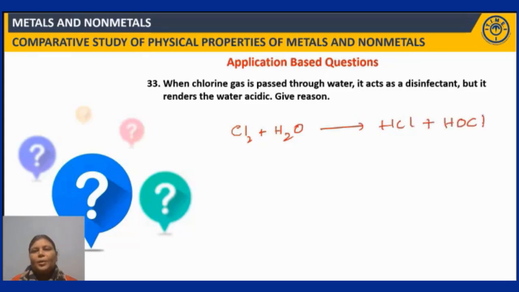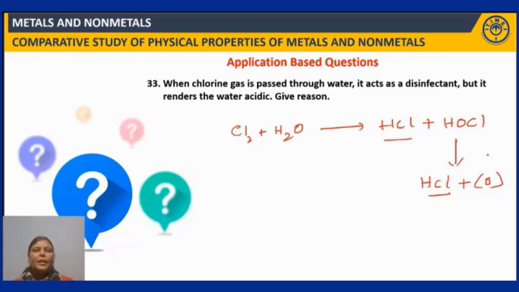And hypochlorous acid is unstable in nature, so again it gets dissociated to form HCl plus nascent oxygen. This is the nascent oxygen or the atomic oxygen which is responsible for the disinfection action. Right. Now because of the formation of this HCl, hydrochloric acid, water is rendered acidic. That's the reason.